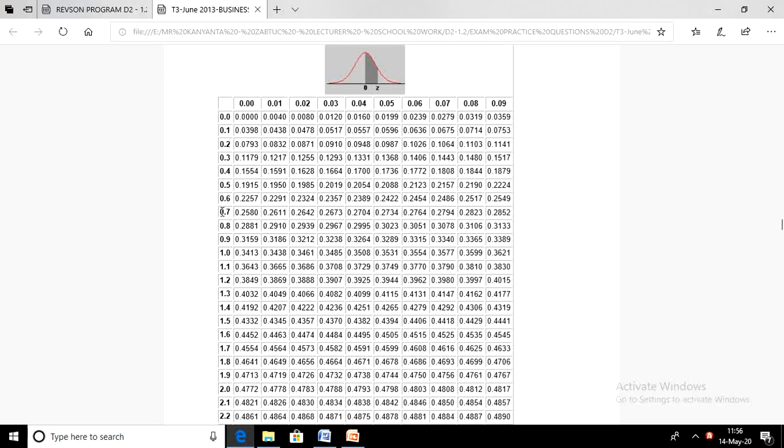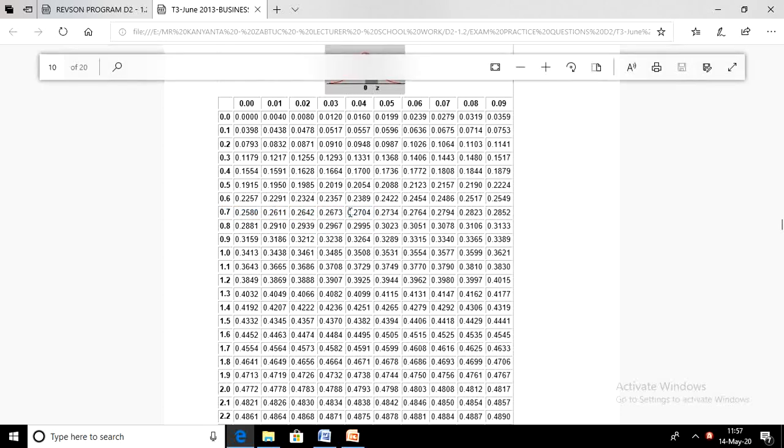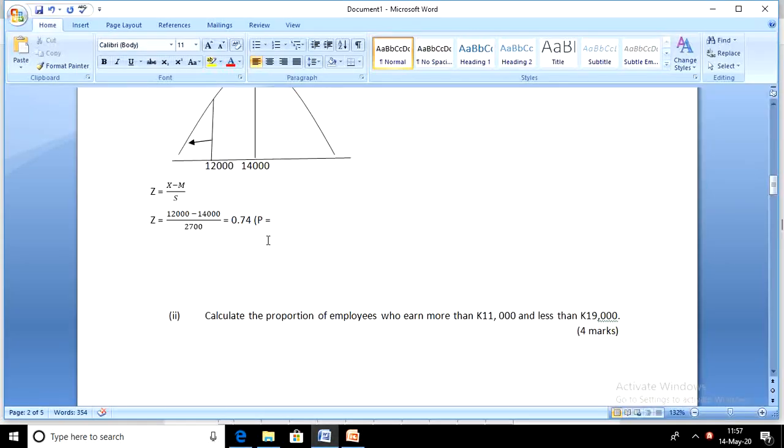Column 0.04, we have our column 0.04 there. The value that we get here is the area between our X and the mean, and so that probability is 0.2704. That's the area between 12,000 and 14,000.